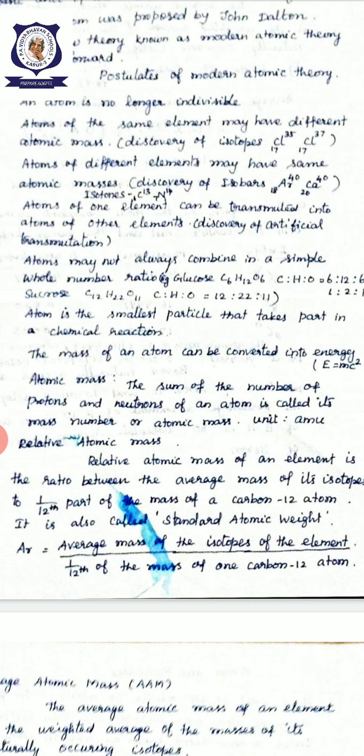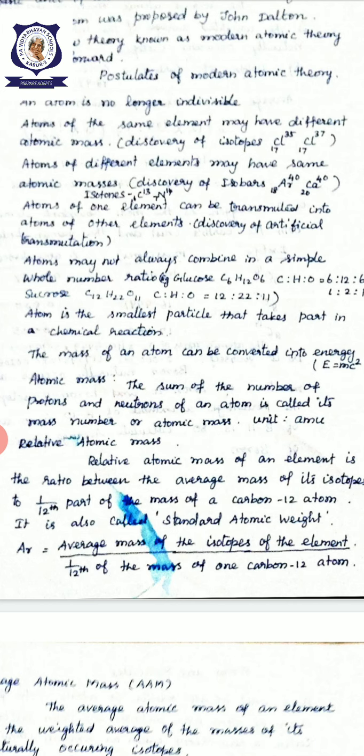Such a tiny particle cannot be measured directly, so to measure atomic mass we compare the mass of one atom with the mass of another atom. Let us first consider the hydrogen atom. The mass of a hydrogen atom is compared with the atom of another element, so it is also a ratio. Instead of hydrogen, we may also use oxygen.